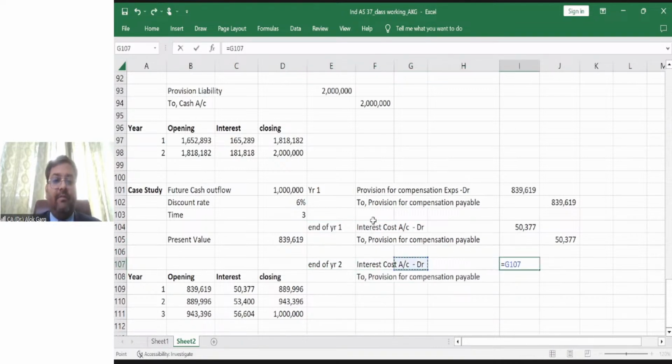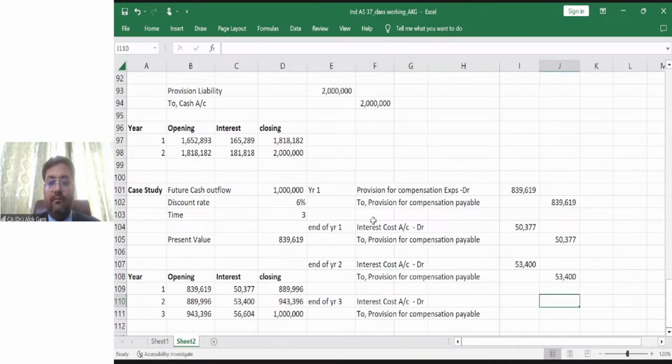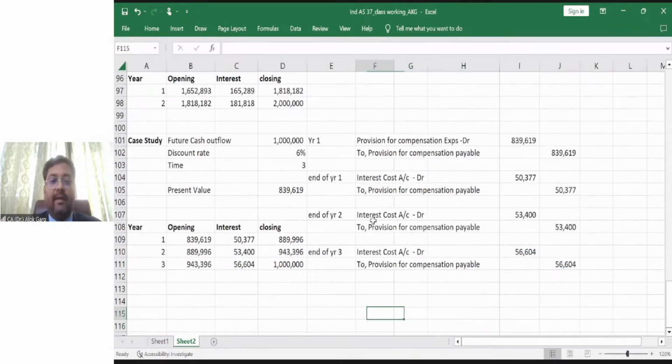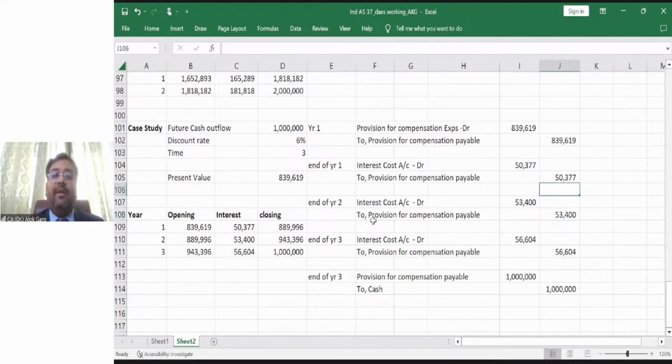This will be your 53,400. At the end of year three, this will be 56,604. And then at the end of year three, this liability will be payable, which becomes 10 lakh now. So provision for compensation payable account debit to cash account, which is 10 lakh rupees. So this is how this accounting has to happen.